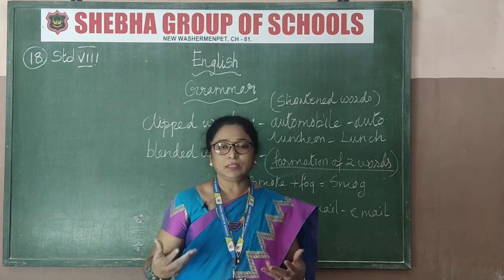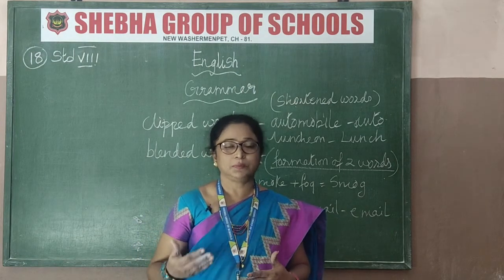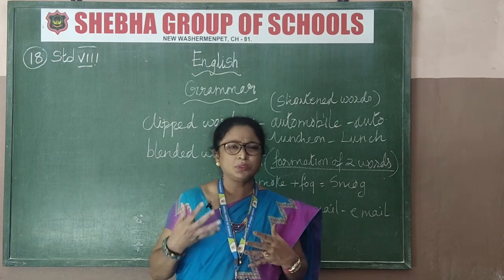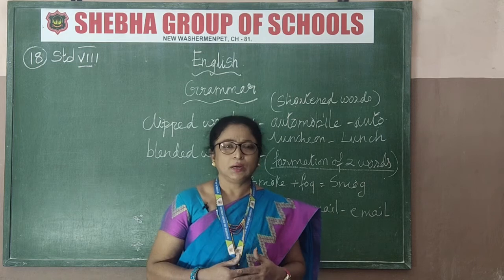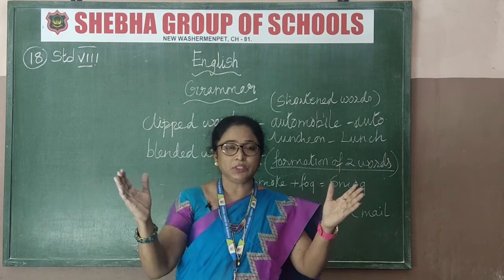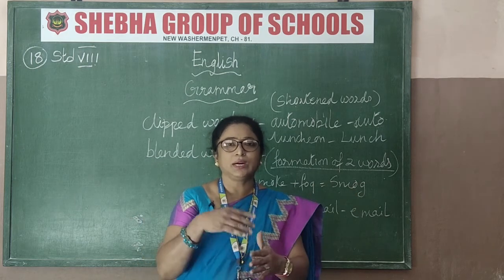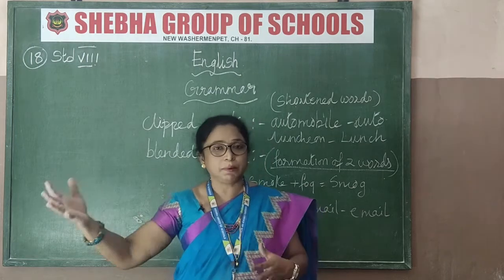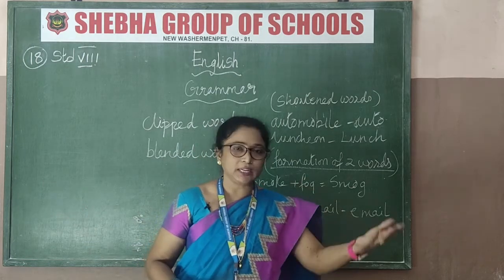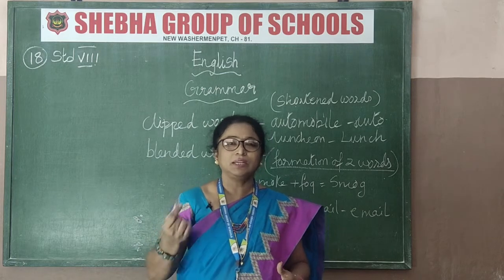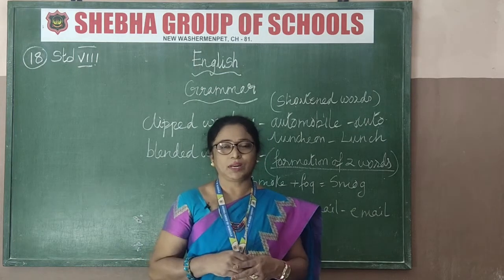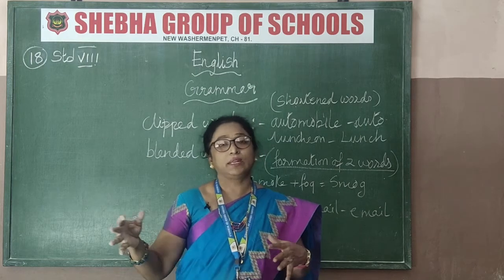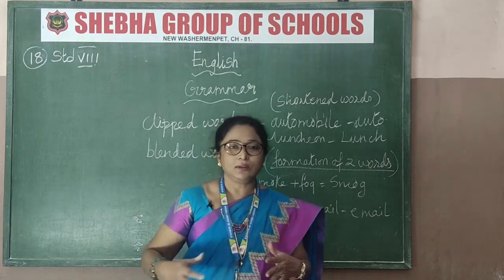In most of our day to day spoken English, how we speak, most of the words we use are shortened words. What are clipped words? Clipped words are words we shorten for a quicker way of speaking. We can't say such a big "electronic mail." Did you get your electronic mail? We don't say that. We say the short one, email. Did you get your email? Did you receive my email? We don't say electronic mail. That is a long process.